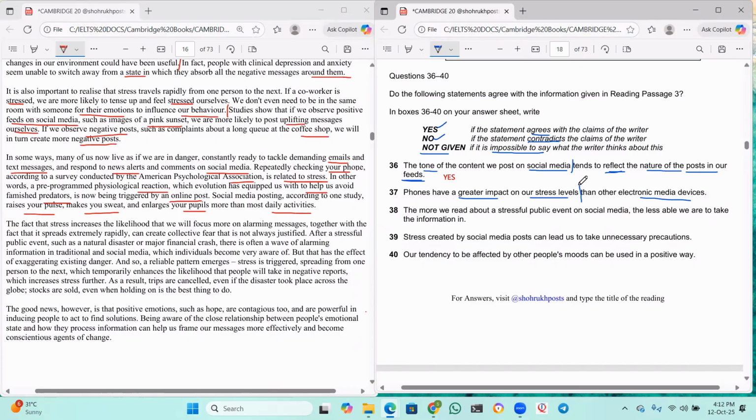Till here, I agree because repeatedly checking your phone is related to stress. Okay, till here it is fine, but then the other electronic media means he is comparing phones with other electronic devices, which is not given in the paragraph. Nowhere he compared phones with other electronic media, right? So what is the answer, guys? When it is impossible to say what the writer thinks, the answer should be not given. Yes, good.